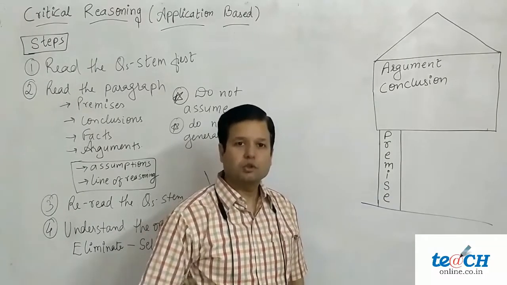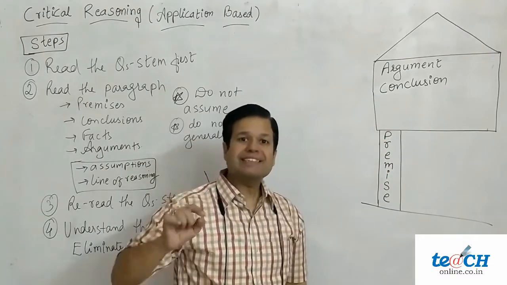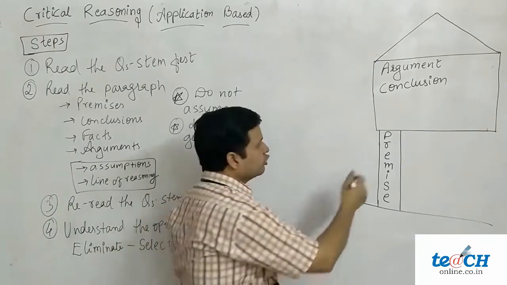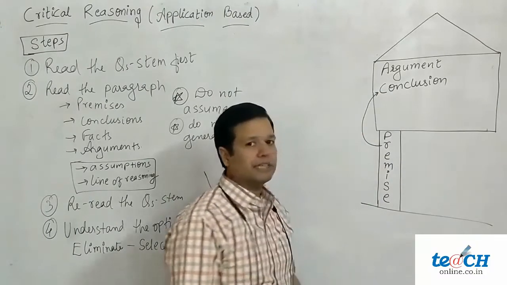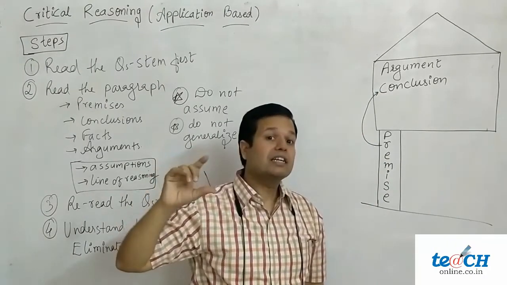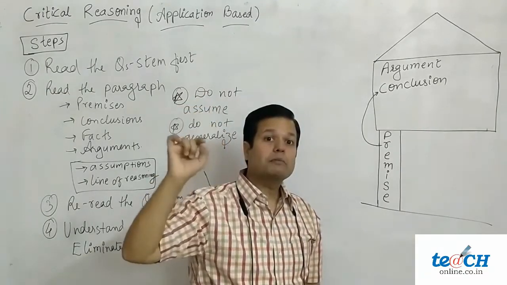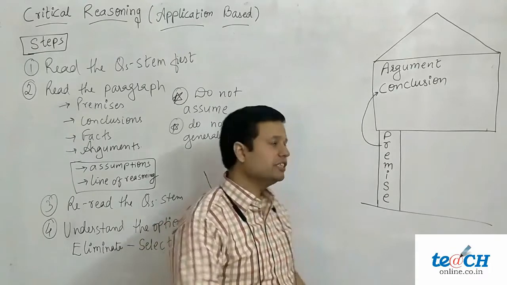Let's take the next two terms, conclusion and premise. Premise is the basis of a conclusion or inference. So on the basis of a premise, we conclude something. As we saw in the last example, when I said I believe that all corrupt people should be jailed and this politician is corrupt, so he should be jailed.